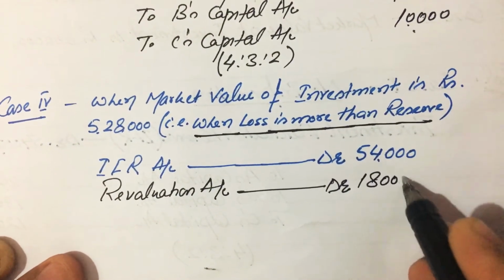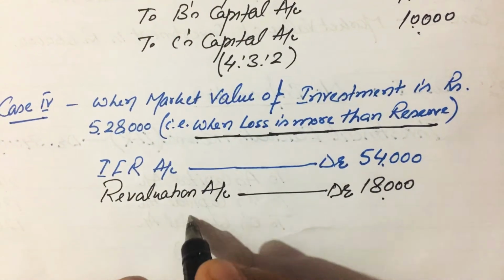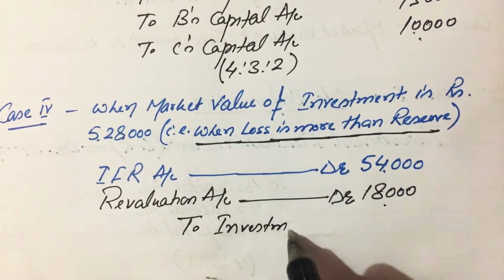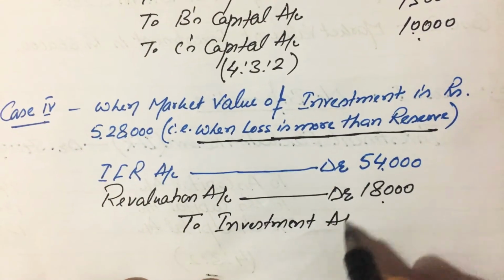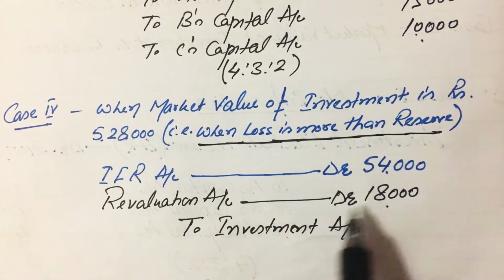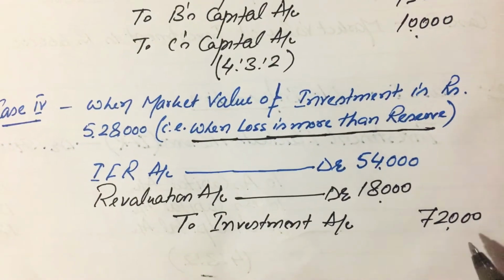The complete entry will be investment fluctuation reserve account debit, revaluation account debit to investment account 72,000 rupees.